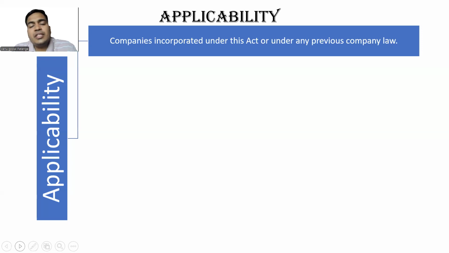2015, 2017, someone wants to incorporate a new company. There are multiple startups coming up. They want to incorporate a company. To them, this act is applicable, very much applicable. Companies incorporated under this act, or under any other previous company law. There are companies which got incorporated in 1950, 1970, 1990, 2000, 2005. So Companies Act 2013 is applicable to them as well? Yes. Companies incorporated under this act or under any previous company law.